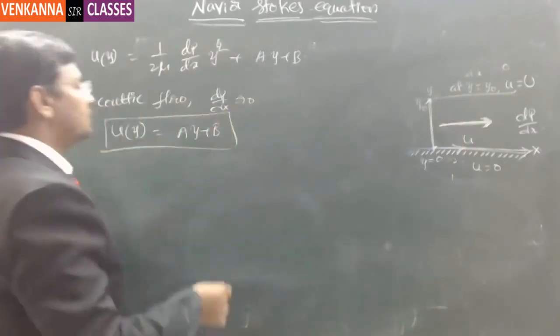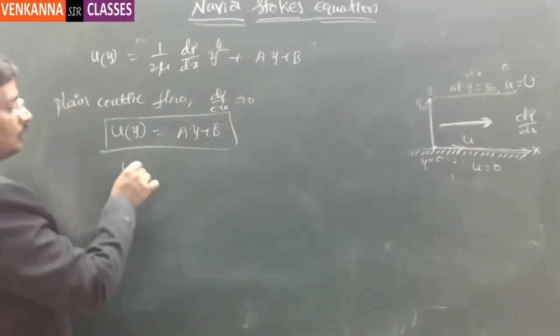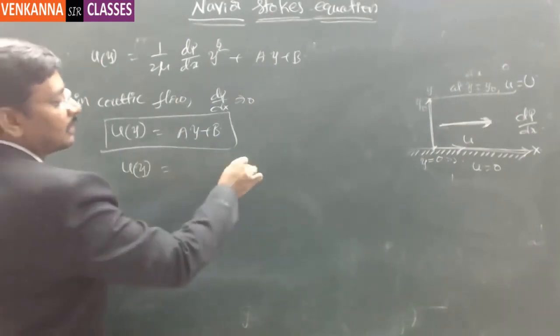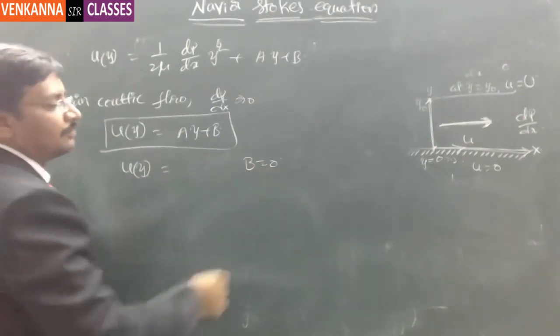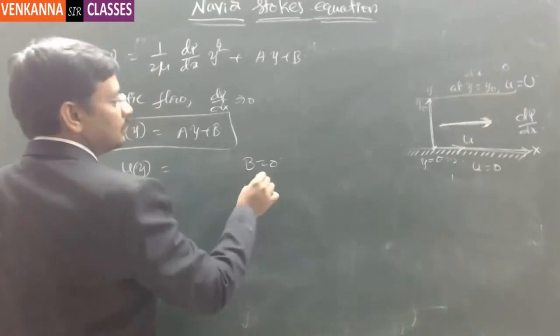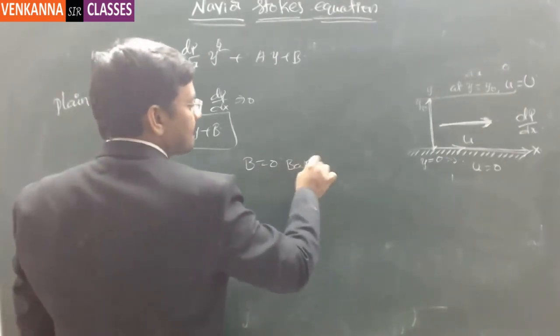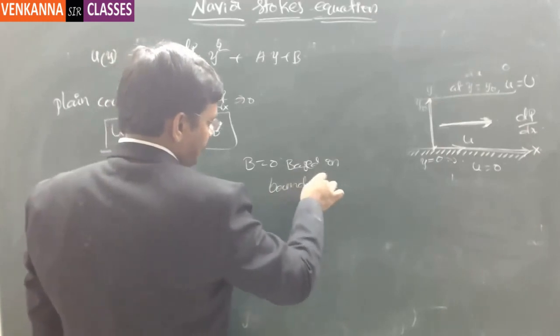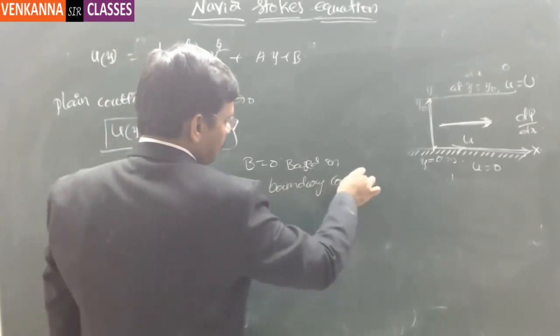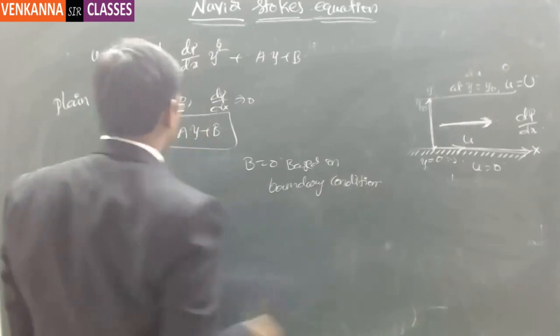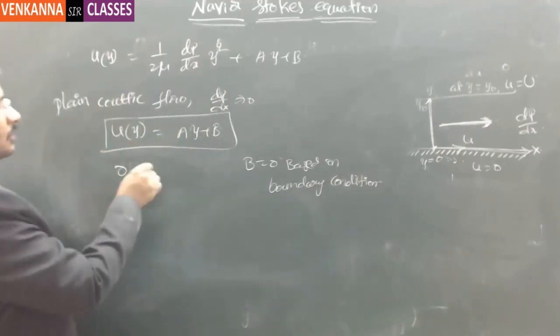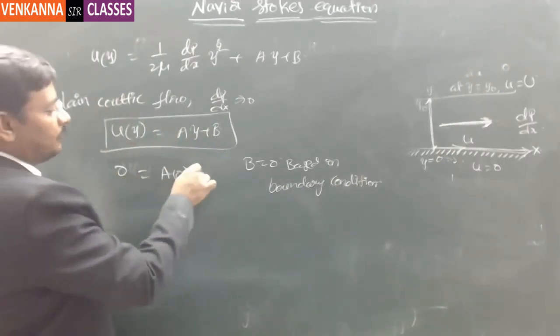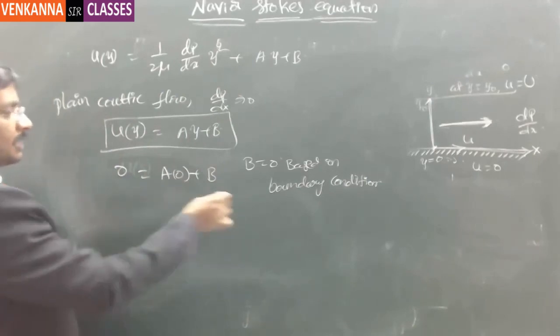Then substituting these conditions will lead to u at any value of y. Based on the boundary conditions, u is equal to 0, a into 0 plus b, so b is equal to 0.